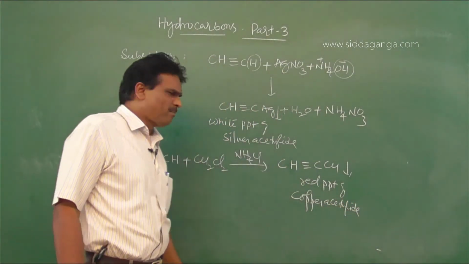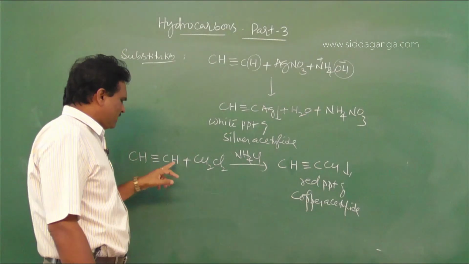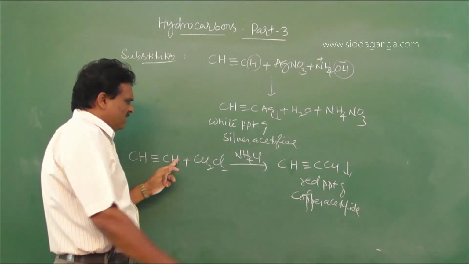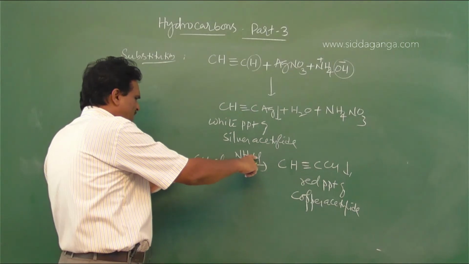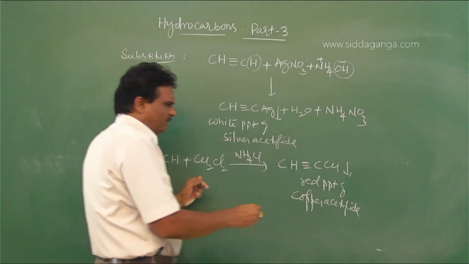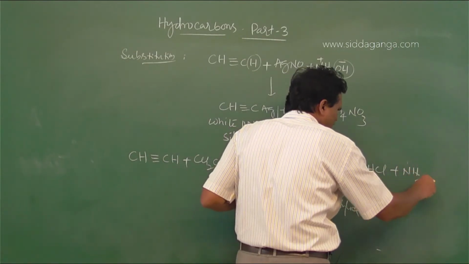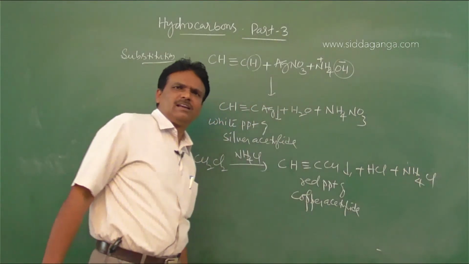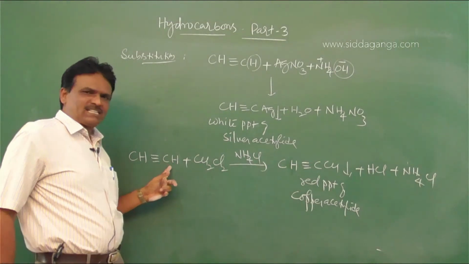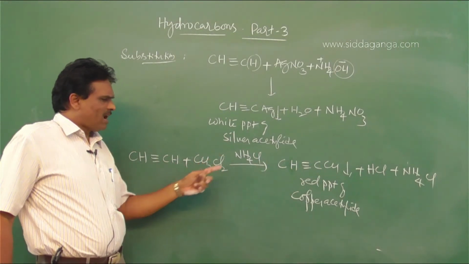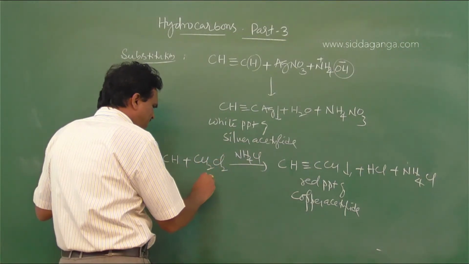This H combines with Cl to form HCl, then with ammonium chloride, HCl plus NH4Cl. Clear?